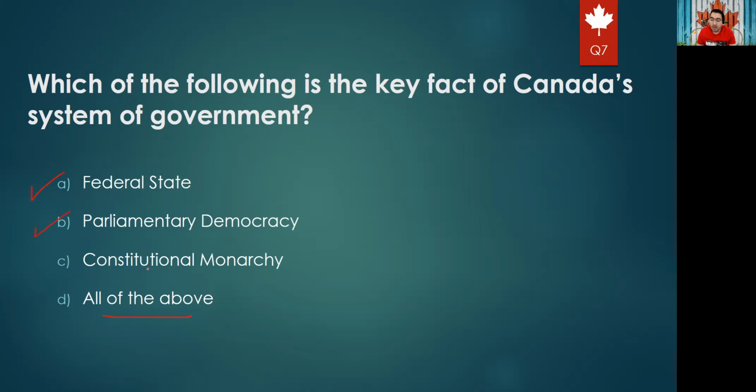Do we use a constitution, or do we govern based on a constitution? Monarchy? Yes, we have a constitution, and monarchy means we have a loyal person or a sovereign. So all of the above are right. So the right answer for sure will be D, all of the above.